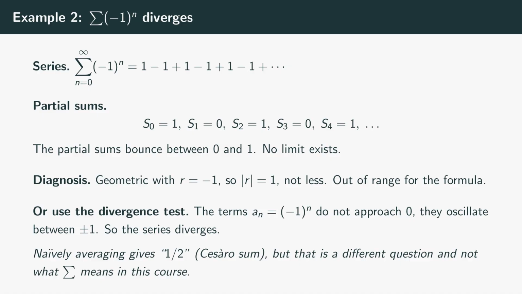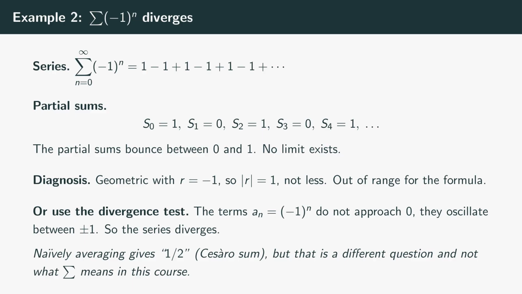Look at the partial sums directly. S sub 0 equals 1. S sub 1 equals 1 minus 1, which is 0. S sub 2 equals 1 minus 1 plus 1, which is 1. S sub 3 equals 0. S sub 4 equals 1. They alternate forever between 0 and 1. There is no single limit. The sequence of partial sums does not converge. By definition, the series diverges.